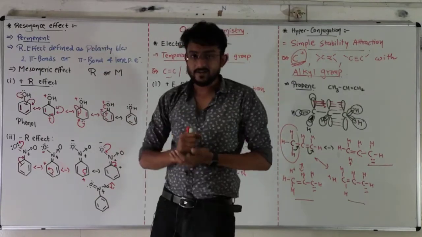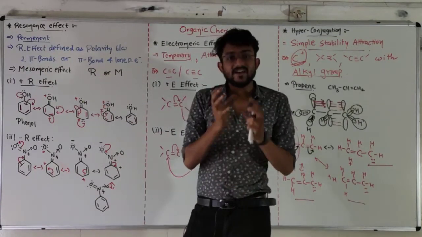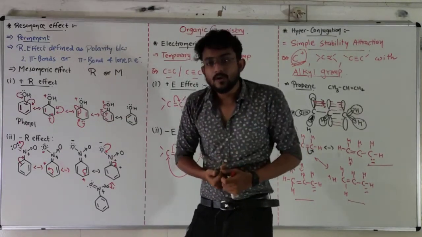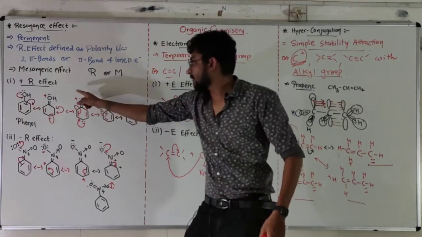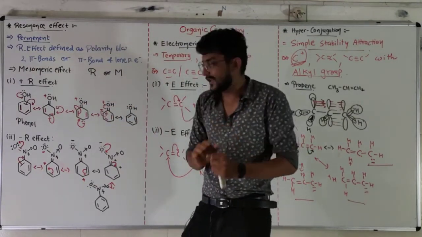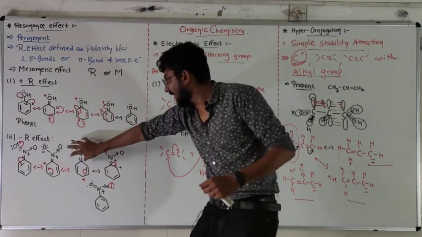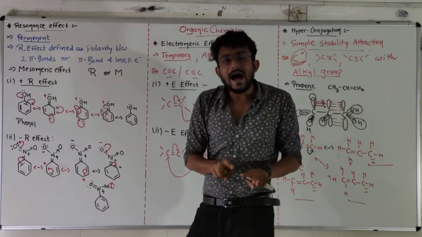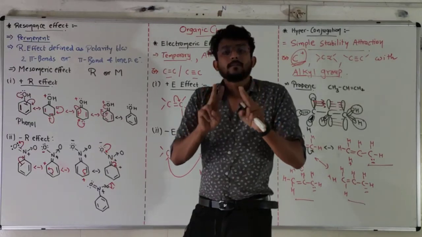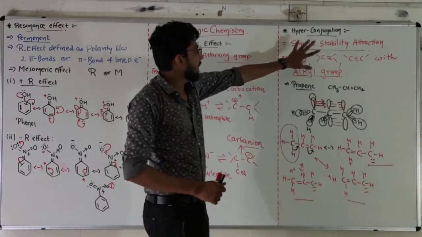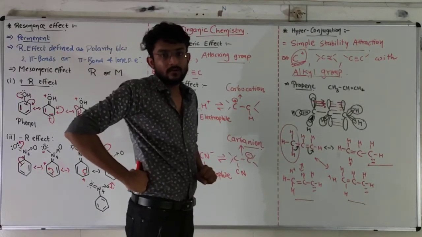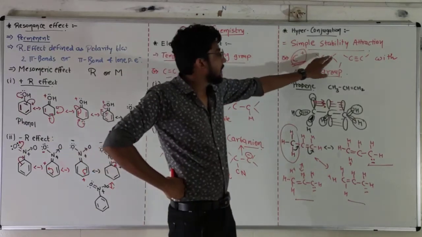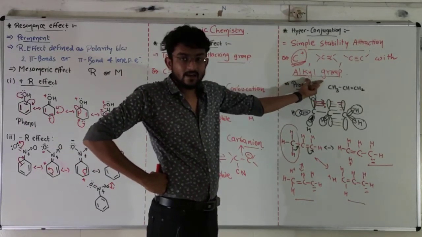Second, we studied resonance effect. Positive resonance effect means the ring becomes negative, and negative resonance effect means the ring becomes positive, because in the positive resonance effect an electron donating group is there, and in negative resonance effect an electron attracting group is present. Inductive effect and resonance effect are both completely permanent effects. Hyperconjugation is also a permanent effect. When can we see hyperconjugation? In a carbocation, or a double bonded or triple bonded compound with an alkyl group.